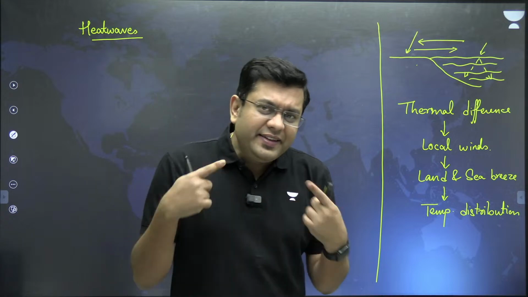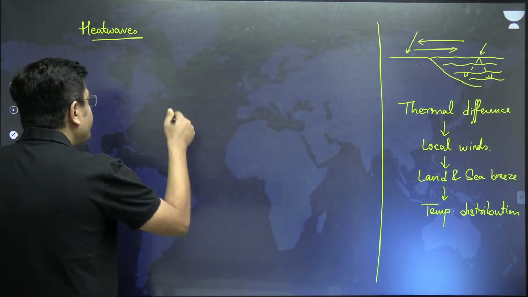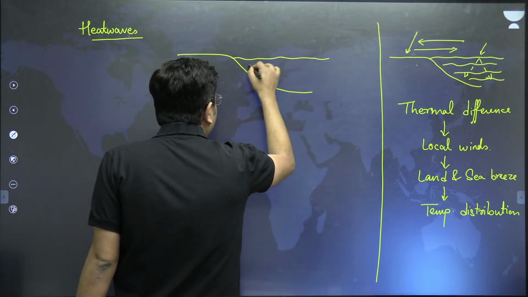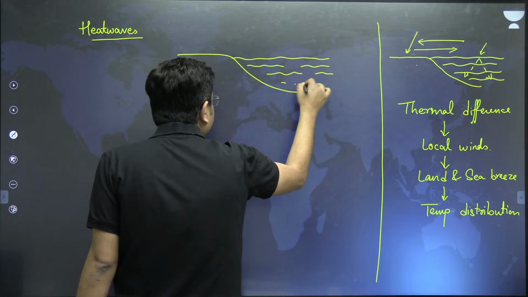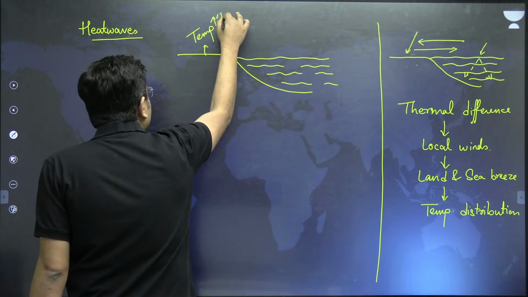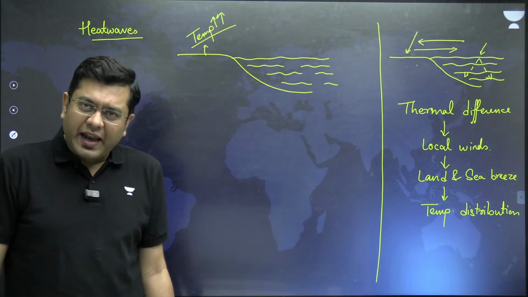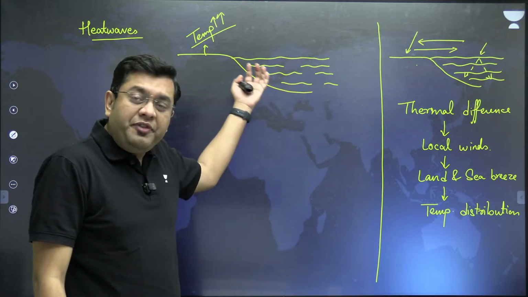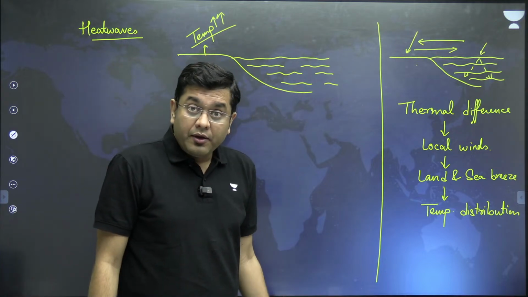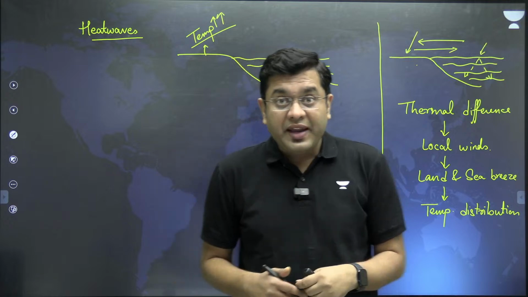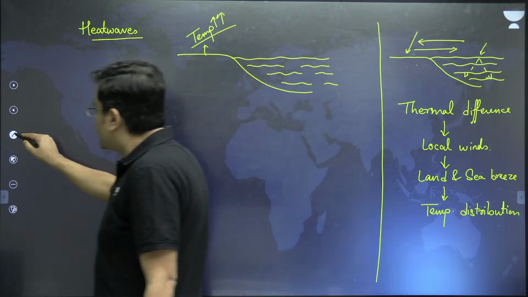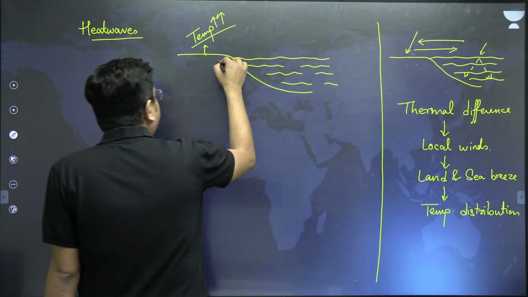Now, what these heat waves are leading to, understand this. Again, the same image. Let's suppose we consider a coastal area. Here you have a water body, the sea or the ocean. If the temperature of the land starts rising almost exponentially, then what will happen? We can conclude that the water body is in contact with a very hot body, whose temperature is very high, whose energy level is very high. So, by the process of conduction, heat will be transferred.